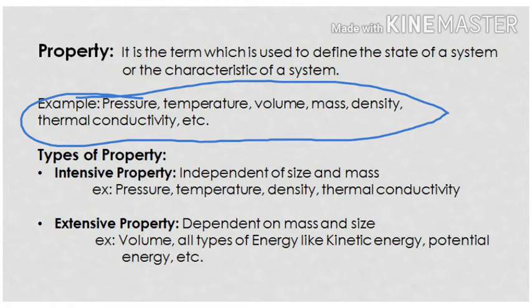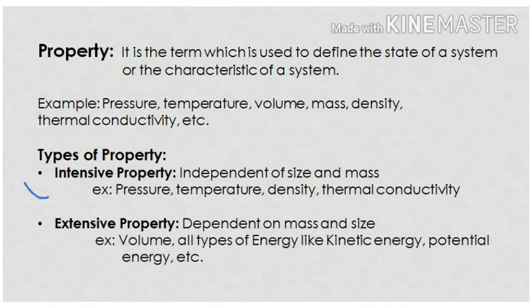Now, properties are also of two types. First is the intensive property and second is the extensive property. Intensive properties are those properties which are independent of size or mass. For example, pressure, temperature, density, thermal conductivity, viscosity, etc. Now I am just giving you the examples. In the upcoming part we will discuss all of them in detail.